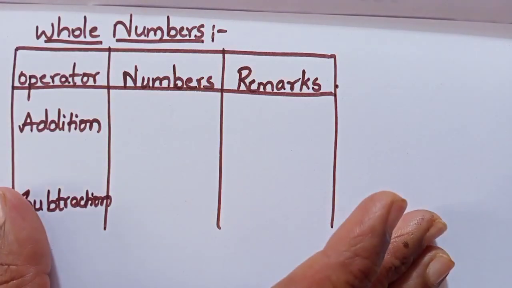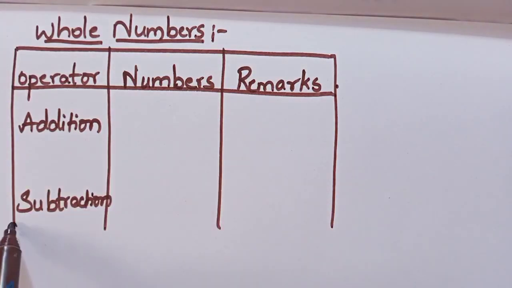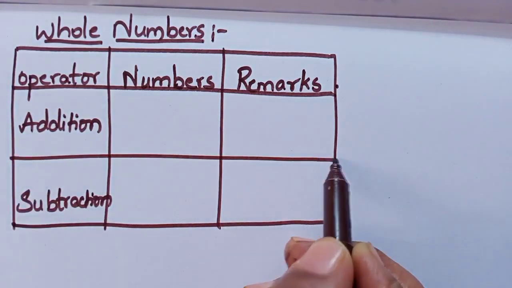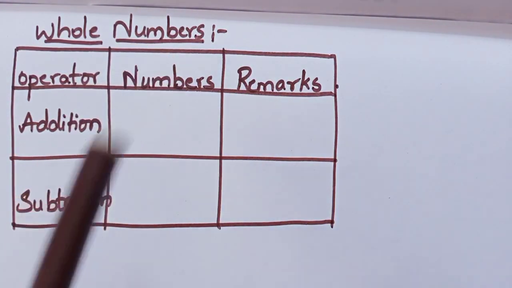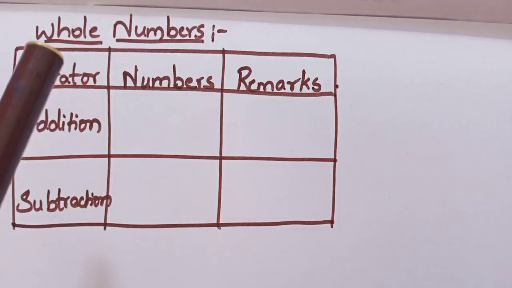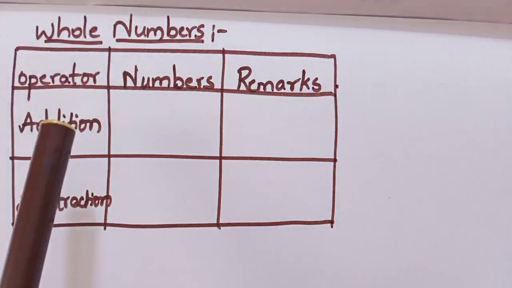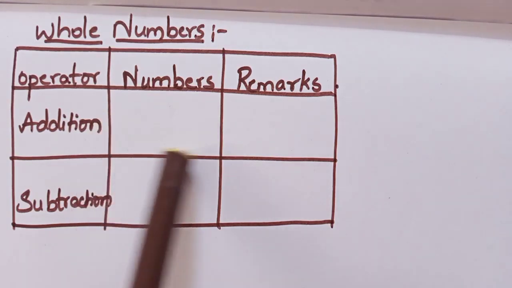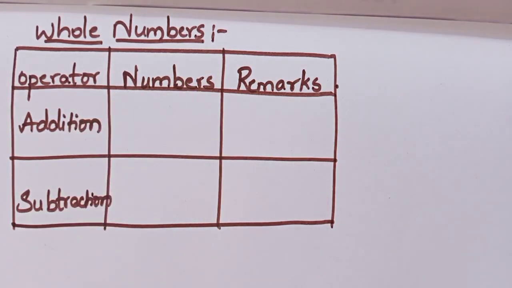You should have 2 tabular forms like this. One is this one, where you check the thing for whole numbers. Another tabular form you draw in a similar way, and that will be for integers. Keep the heading as integers and perform on integers. Here only the change will be there, and write your remarks. Understood? This will be your activity for the first session. This is like a warm-up session before we enter our chapter integers.